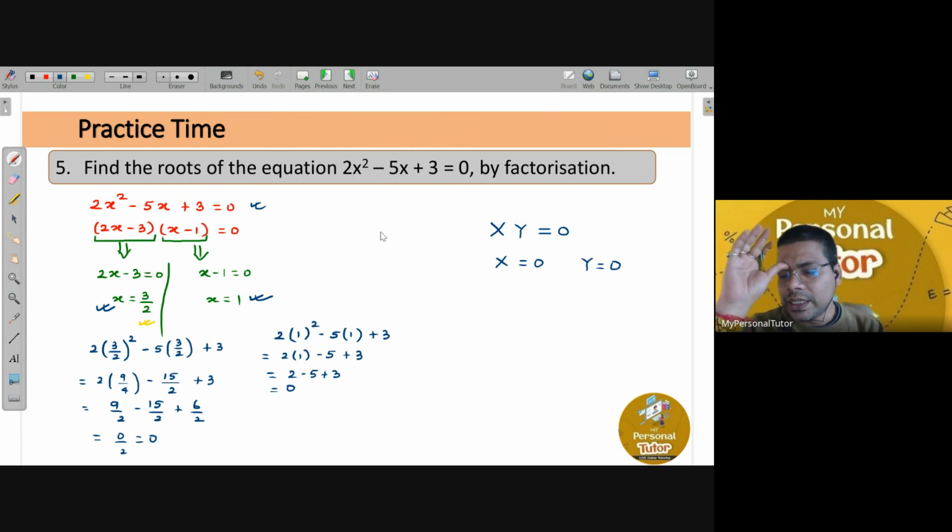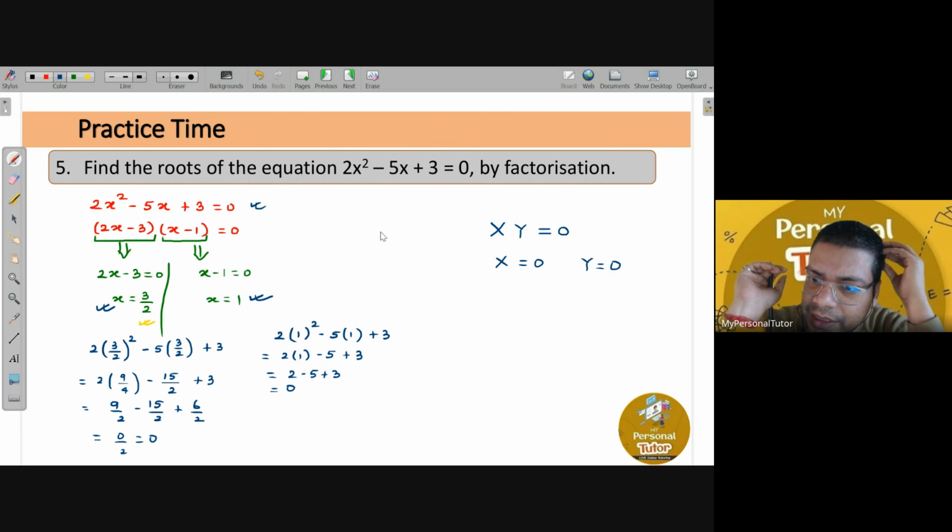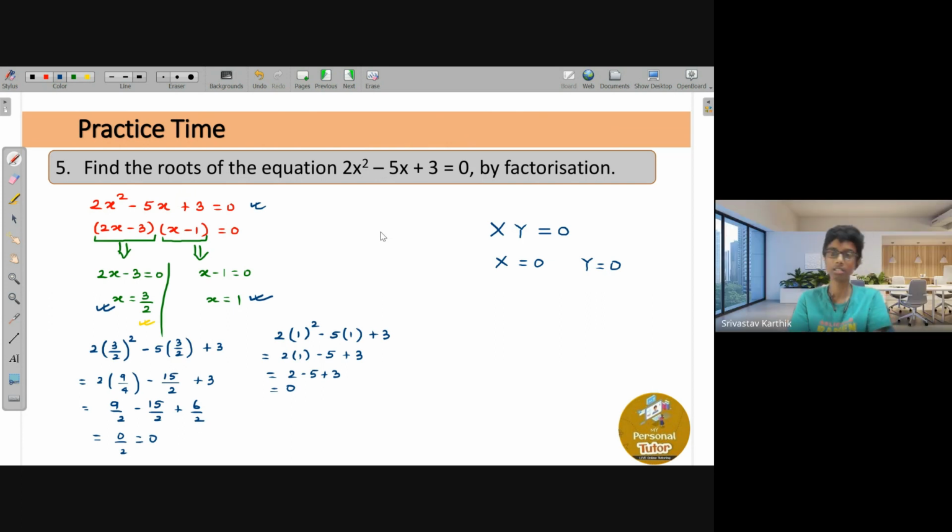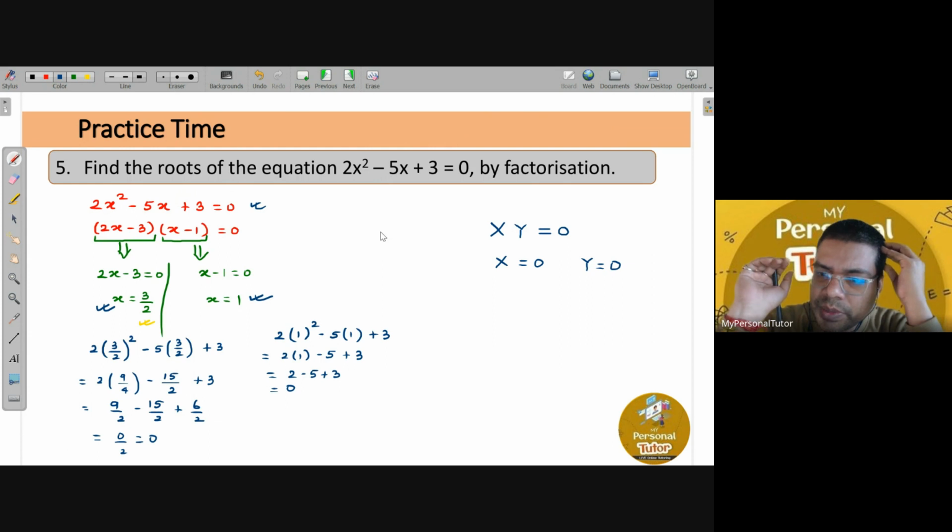Do you understand 100%, Karthik, how to solve any quadratic equation by factorization method? Yes, sir. The factorization part I have not explained. I assume you know it because you learned it in grade 9 as well. In case you want me to discuss it, I will explain. Tell me, Karthik. Sir, even in 8th class we learned this. Good, very good. So you remember how to factorize it, with the right hand side equal to 0, and you know the process. Swati, any doubt coming to your mind? No, sir. Have you understood this concept?